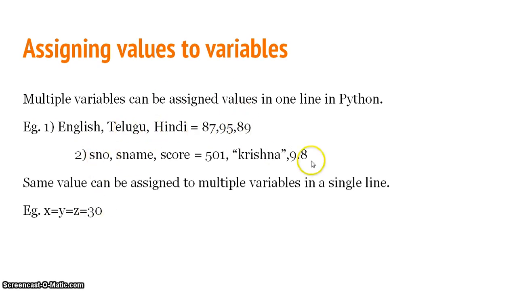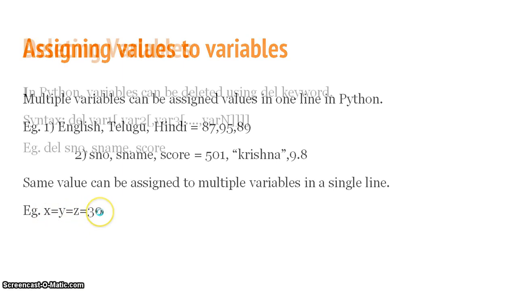In the same way, another example. 501 will be assigned to SNo, Krishna will be assigned to SName, and 9.8 will be assigned to score. Also, the same value can be assigned to multiple variables in a single line. So x is equal to y is equal to z is equal to 30. You need not write 3 different lines here. In the same line you can assign a single value to multiple variables.